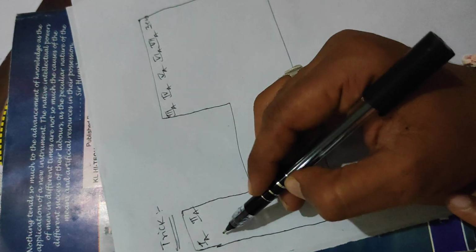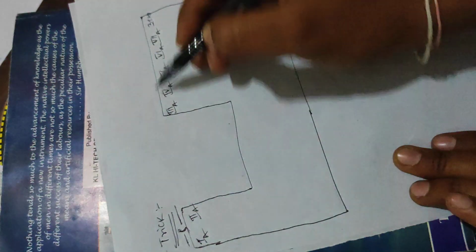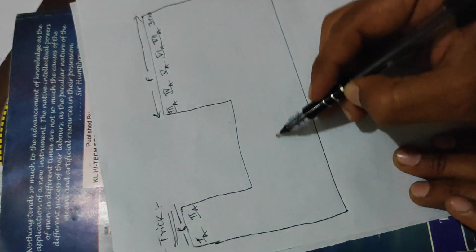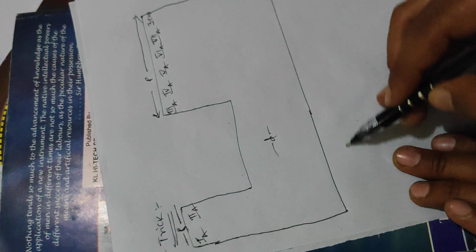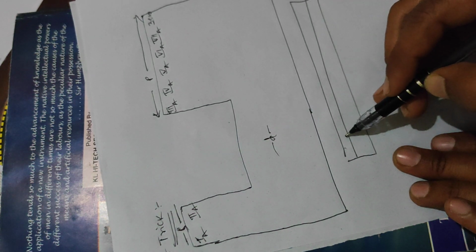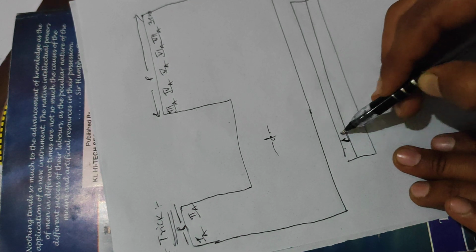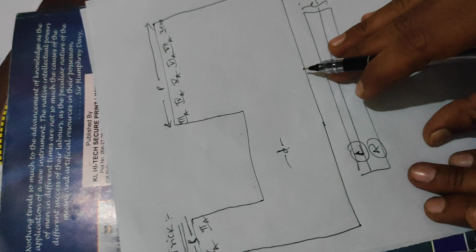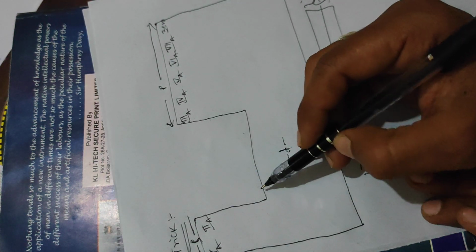In the first A and second A group elements, this left side portion is called S block elements. This right side of the periodic table is called P block elements, this middle portion is called D block elements, and the bottom portion is called F block elements. In that we have lanthanides as well as actinides. These are F block elements.